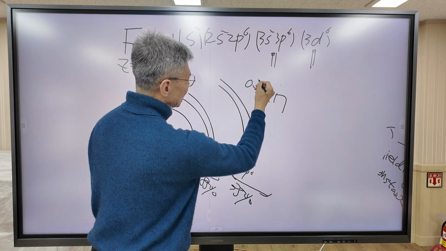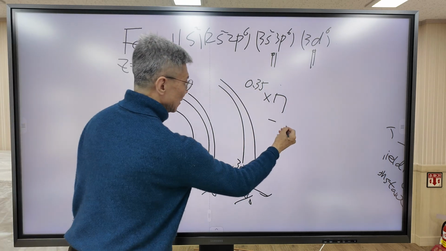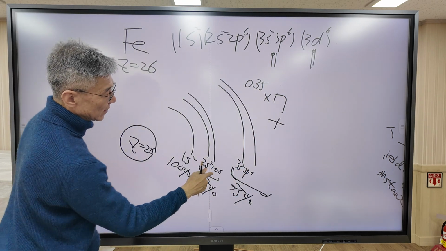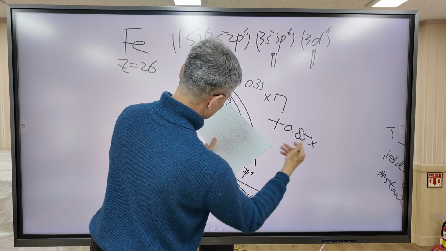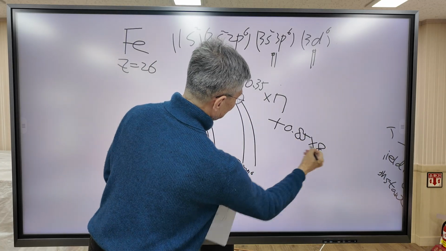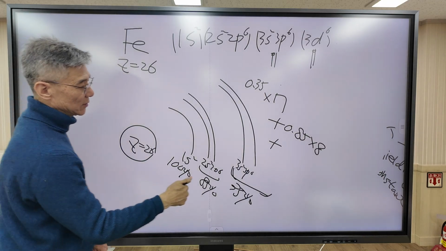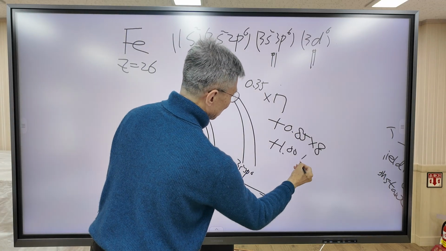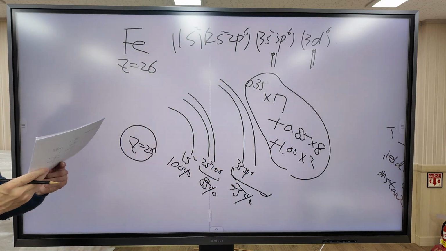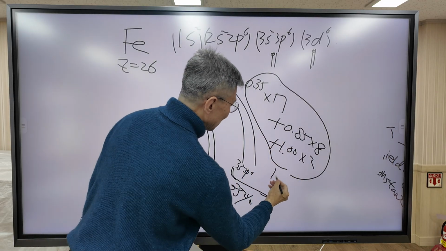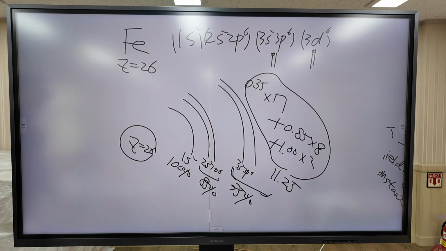And the shielding efficiency is 0.35. And how many electrons? 8 electrons, and the shielding efficiency is 0.85. And for these electrons, the shielding efficiency is 100%, 2 electrons. So when you calculate this formula, it is equal to 11.25. In this way, you can calculate the effective nuclear charge.